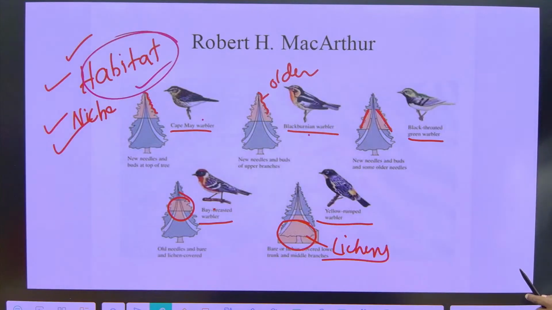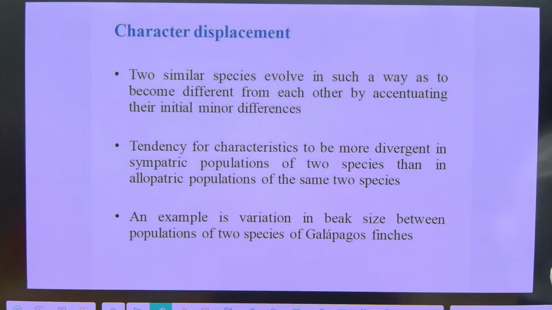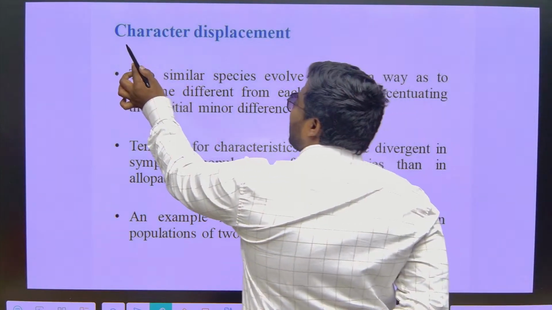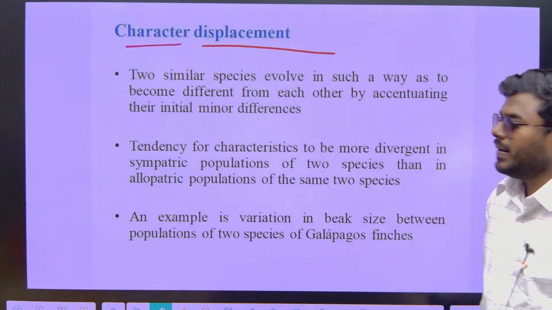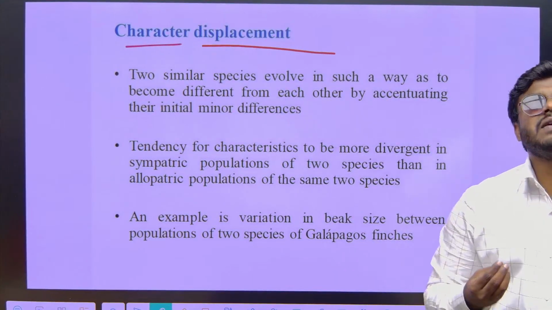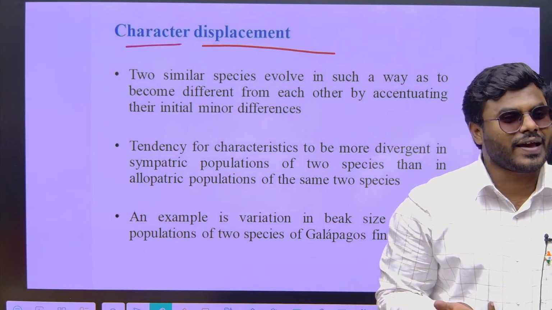Now there is another method to avoid competition in nature. This is the most important method, which is character displacement, in other words, minimizing the character or adjusting the character.